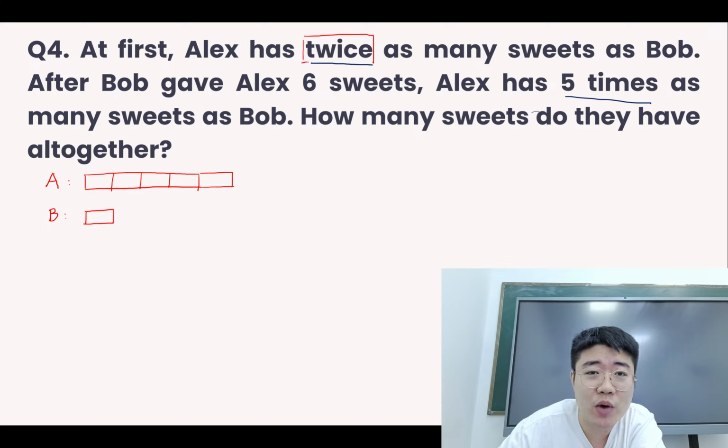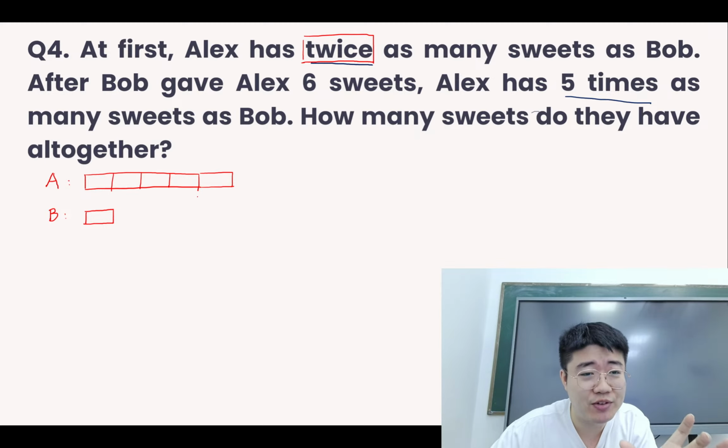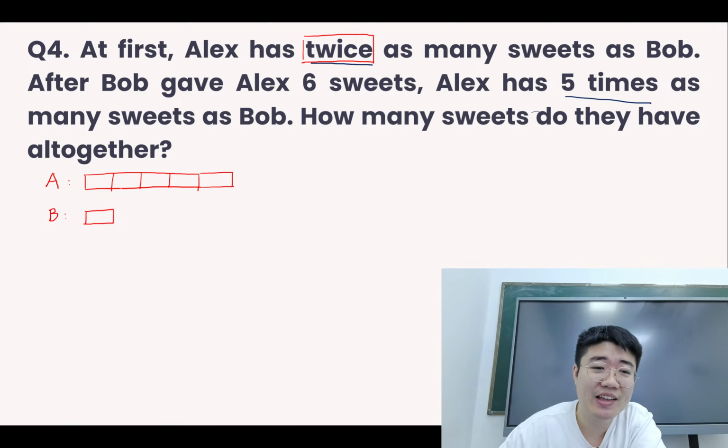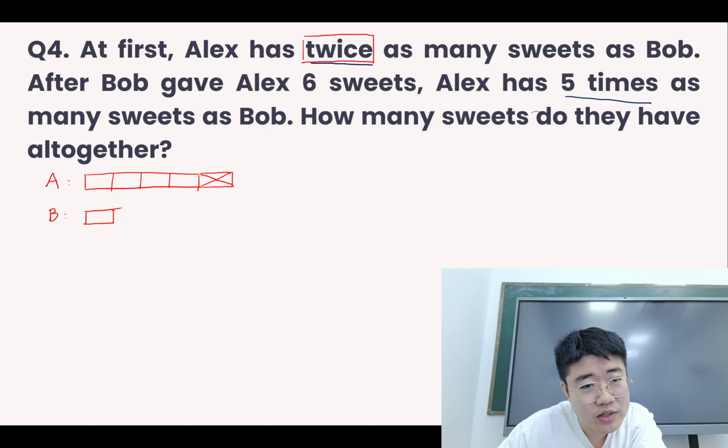So the question we want to consider here is, how much should Alex return? So the number left for Alex is 2 times of Ben. So let's think. Right now there are 5 bars, 5 units. There's 1 bar, 1 unit. So we are going to realize that if we return 1 of the bars here, we remove this, return it back to Ben,